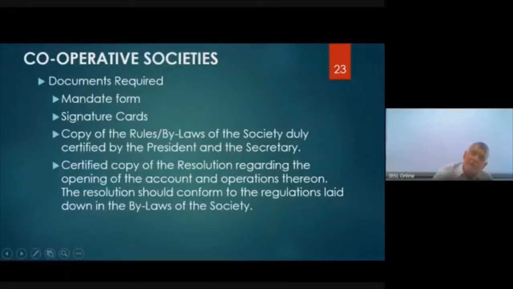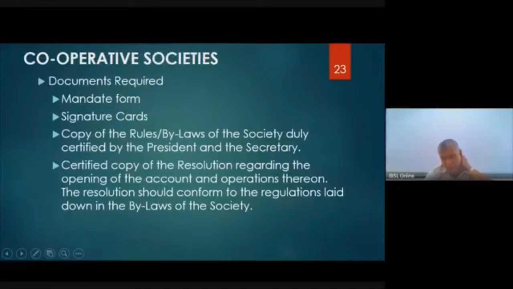Now the decision is for the society to open an account with Commercial Bank or whatever bank, Cargill's Bank or whatever. That certified copy of the resolution is a mandatory document. Okay, the resolution should conform to the regulations and laws, right?